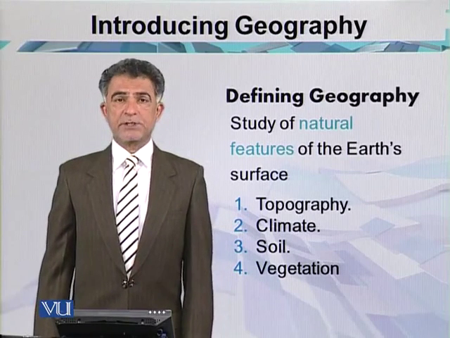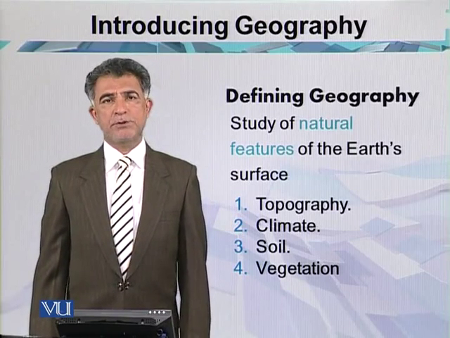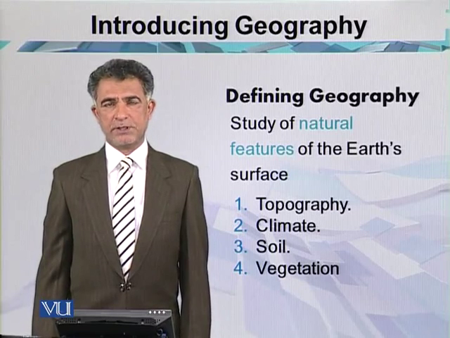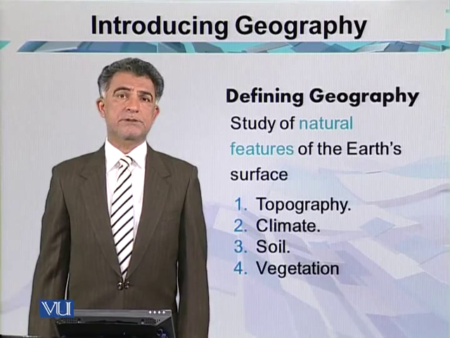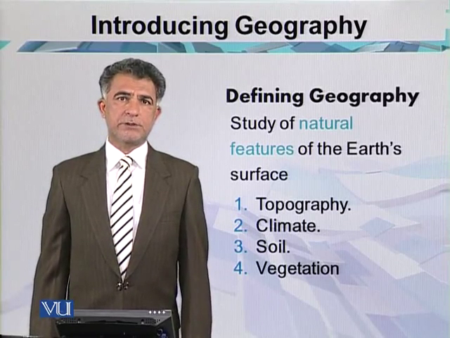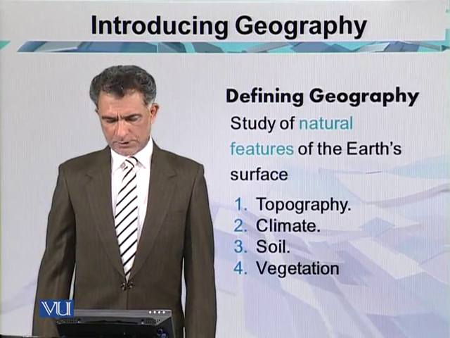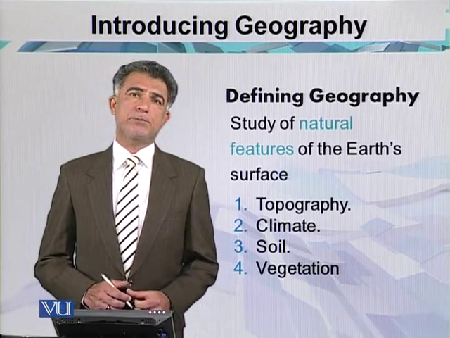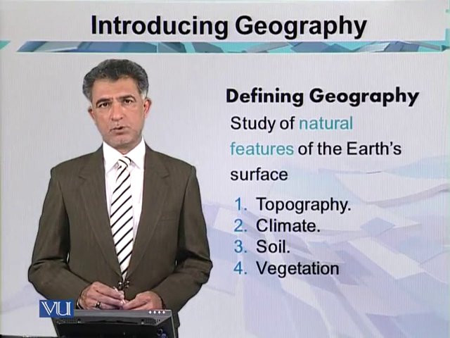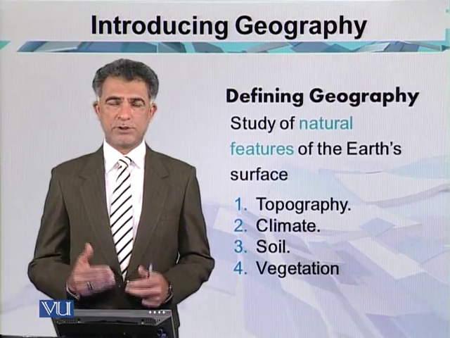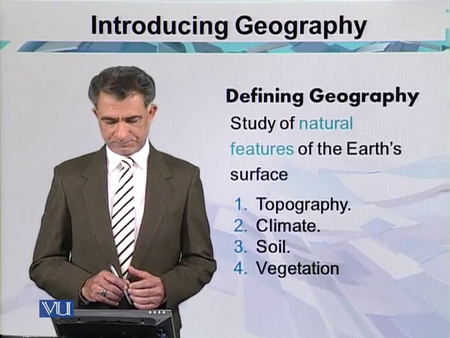The same is the case with soil. If the soil is good for cultivation, it may be used for production, like agricultural activities, which are due to good soil. If the soil is deposited by a river, it can be used for the cultivation of different crops. Again, we have the best example of Pakistan, where the Punjab plain and the Sindh plain, which are called the upper Indus plain and the lower Indus plain, are both used for agricultural activities.